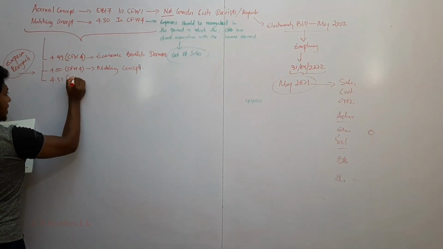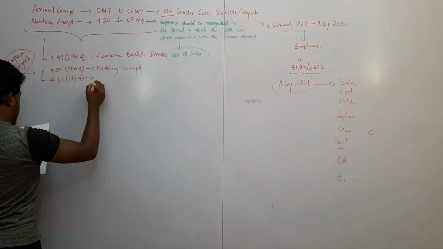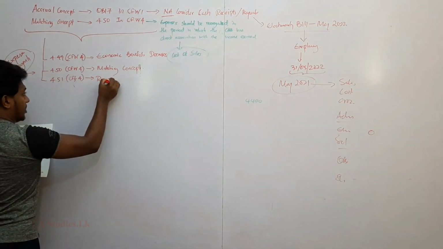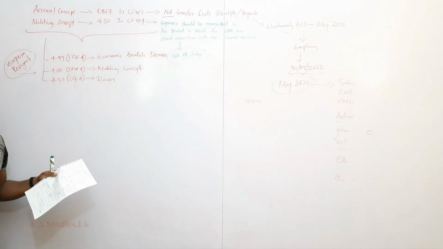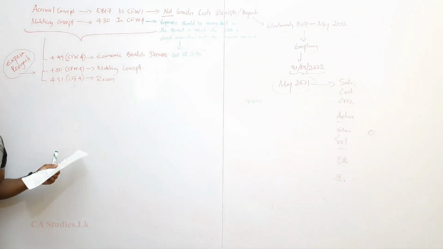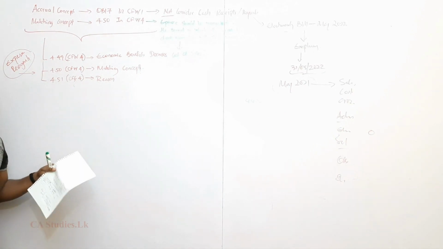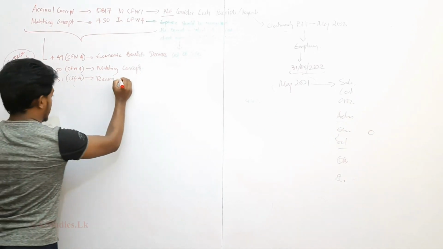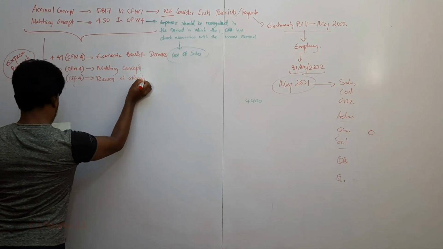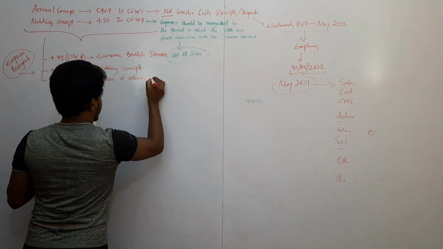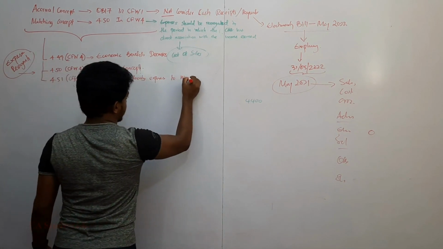Then 4.51, that is also conceptual framework 4. Some expenses are allocated for many periods, more than one period. Example is depreciation. I have explained that the building depreciation is charged for the period of 20 years. So the reason of allocating expenses to more periods.